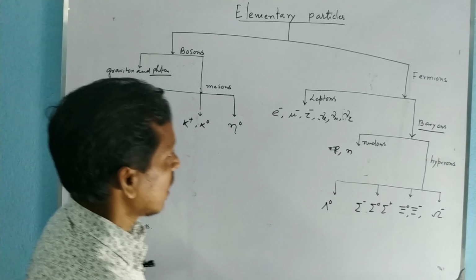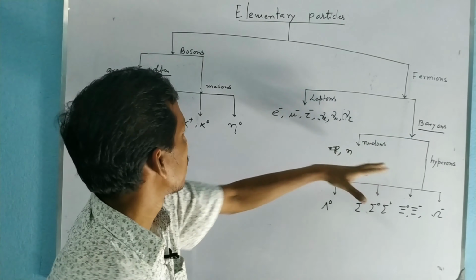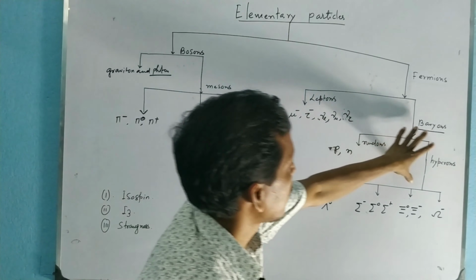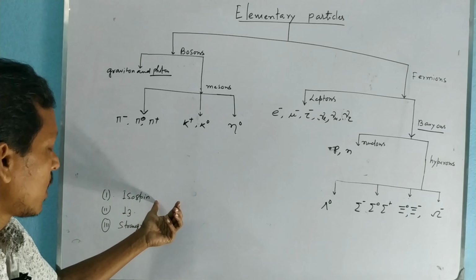Baryons and mesons are also strongly interacting particles and they are called hadrons. Now I will discuss the isospin quantum number, and it is a very important quantum number. It has mathematical properties similar to the spin but does not have any physical relationship to the spin, and isospin quantum number is conserved in a strong interaction.